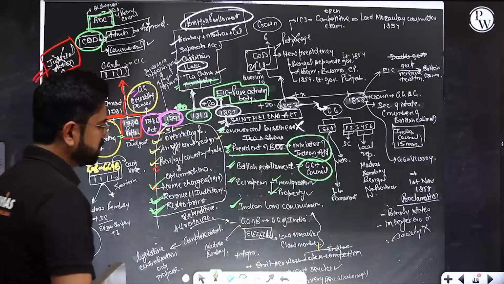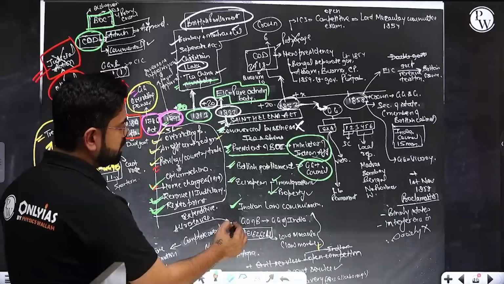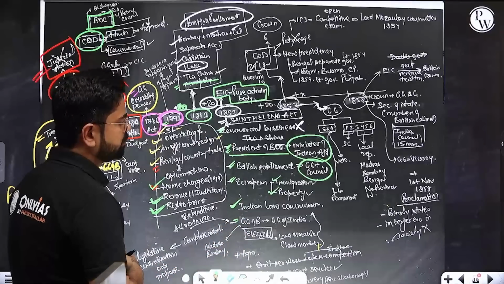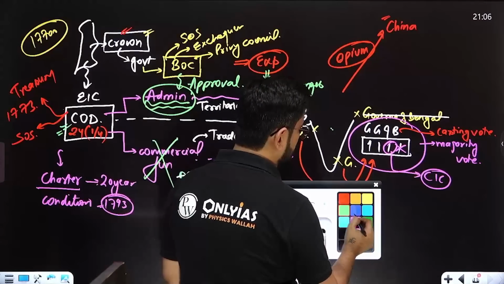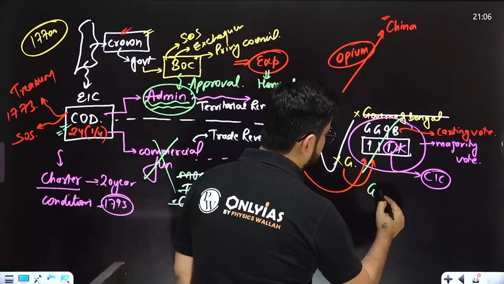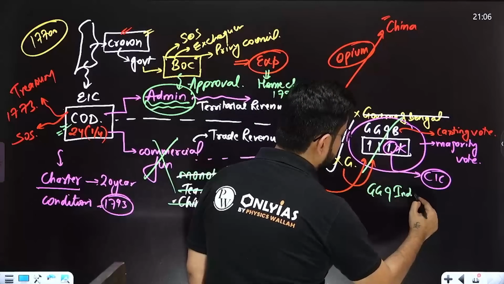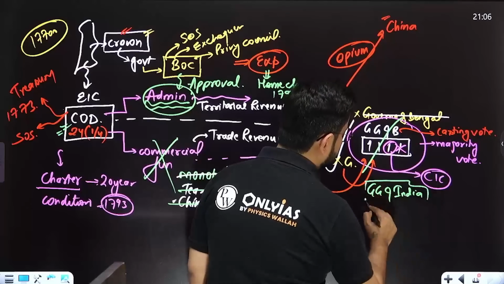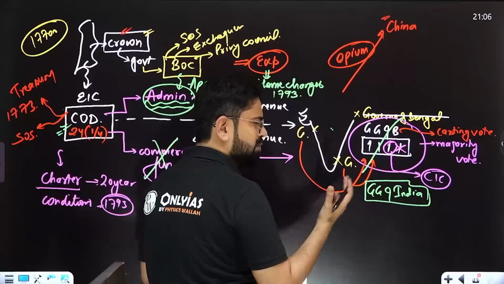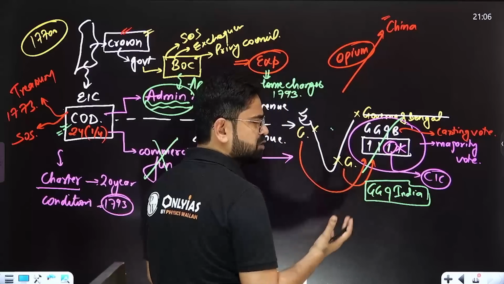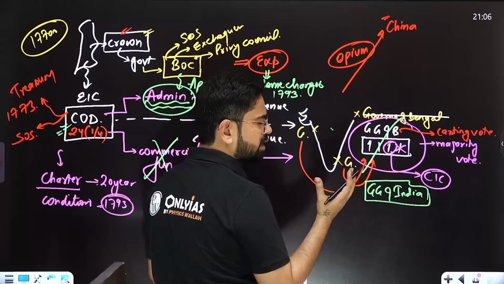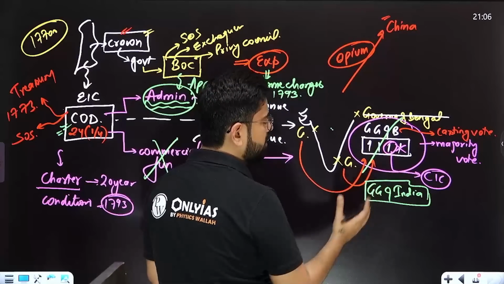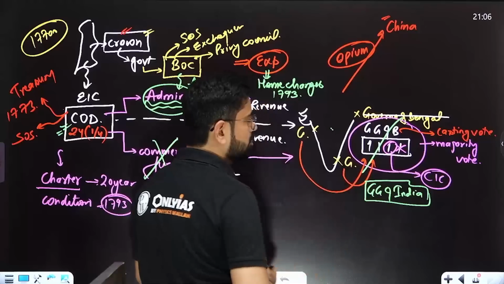Now another important thing that happened over here was changes in the Governor General in Council. From here onwards, Governor General of Bengal will be called Governor General of India. It makes sense as well, because by 1833 a lot of India, the majority of India, was under British control. So Governor General of Bengal was not the legitimate or the right nomenclature. So now we will call it Governor General of India.